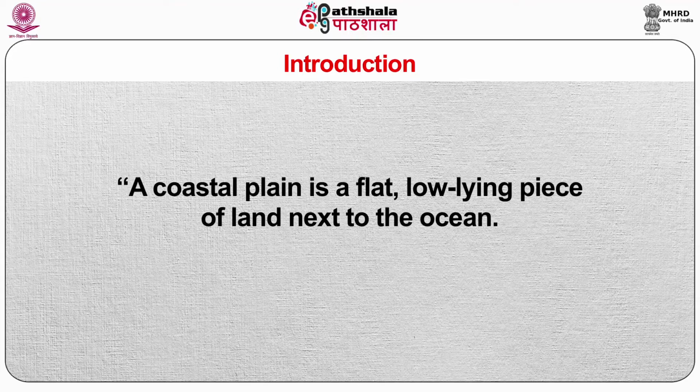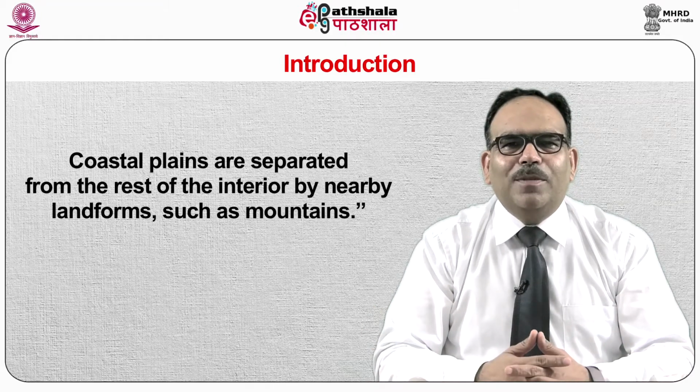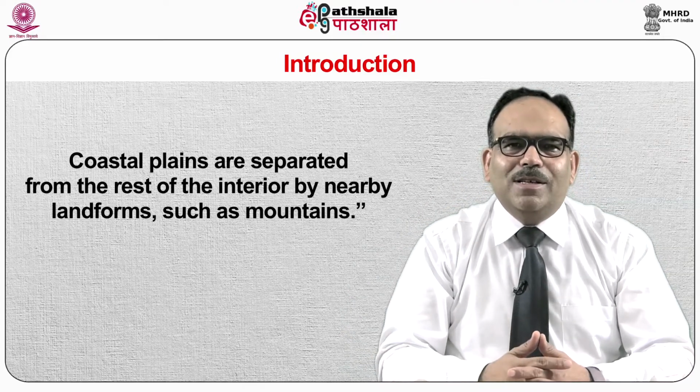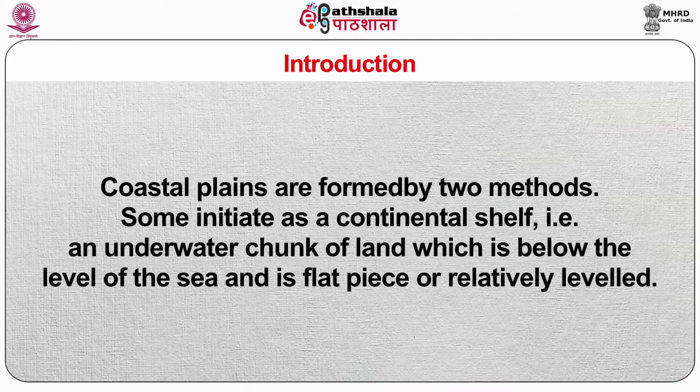A coastal plain is a flat, low-lying piece of land next to the ocean. Coastal plains are separated from the rest of the interior by nearby landforms such as mountains. Coastal plains are formed by two methods.